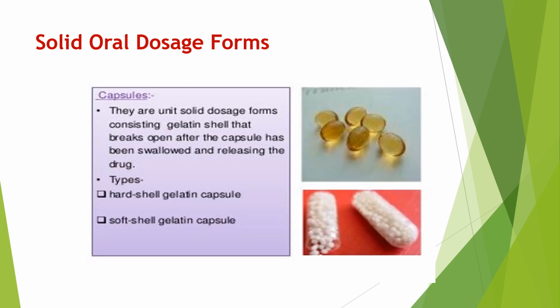Then capsules. Capsules are another solid oral dosage form. There are different types of capsules: hard shell gelatin capsule and soft shell gelatin capsule. Capsules have hard shell or soft shell, which is made up of gelatin.